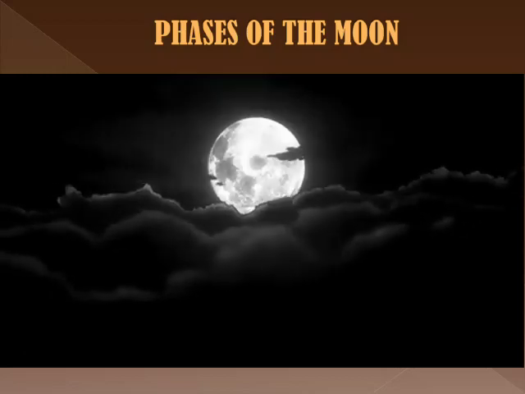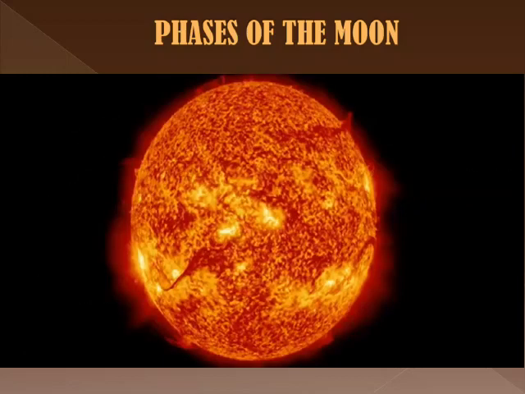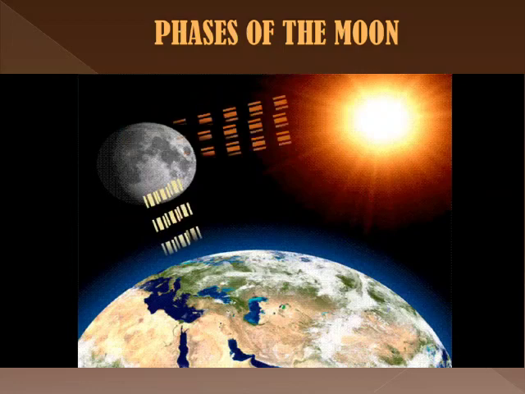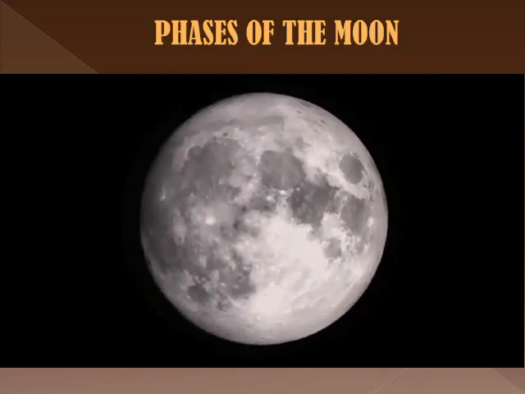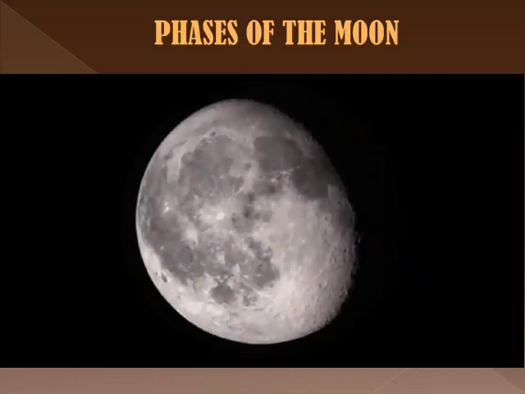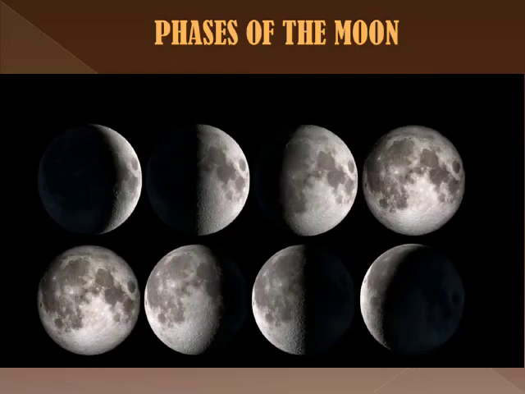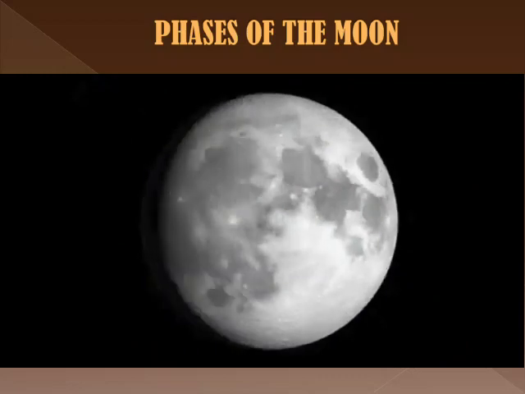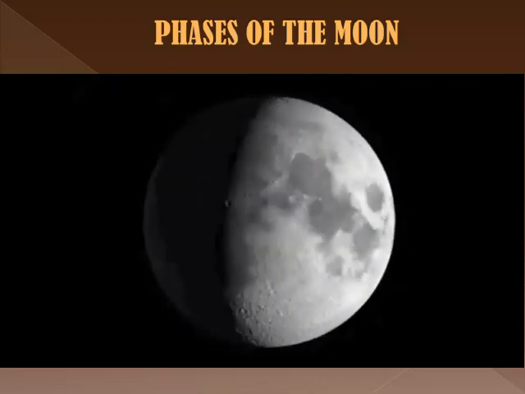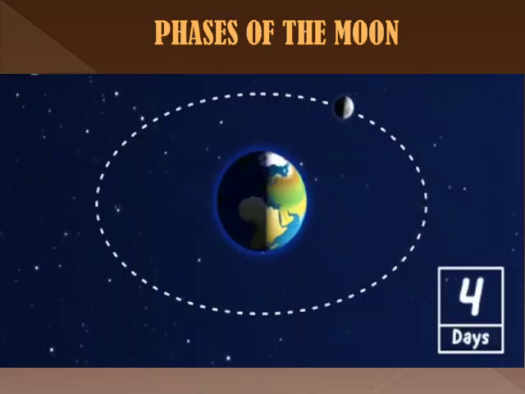The moon doesn't have any light like the sun. The moon reflects the sunlight that falls on it. When we look at the moon from the earth, the shape of the moon changes every night for a month. The different shapes of the lit portion of the moon looking from the earth are known as phases of the moon. Each phase repeats itself after every 29.5 days.